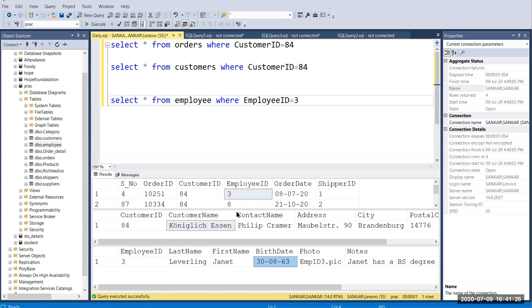Okay, so in our upcoming classes we will see joins. So how to join the tables. We can join n number of tables into the common one. Here orders is a common table, right? So here we have customer ID and employee ID and also shipper ID. So here you can connect a shipper table.